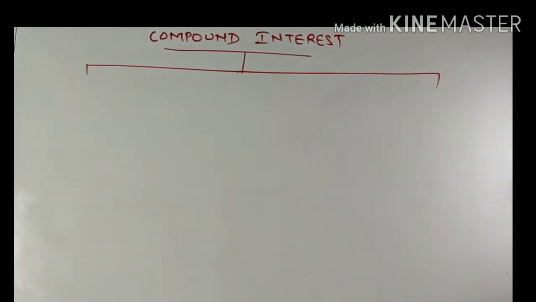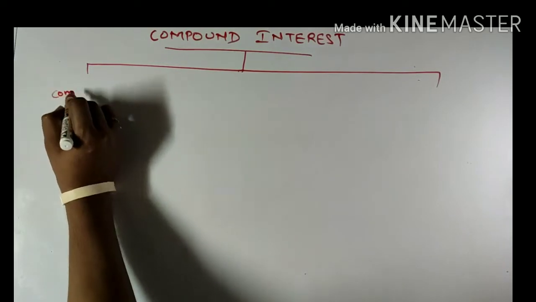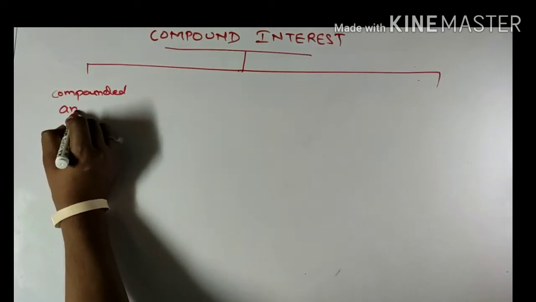There are different ways the banks or the financial institutions calculate compound interest. One is that it is compounded annually.